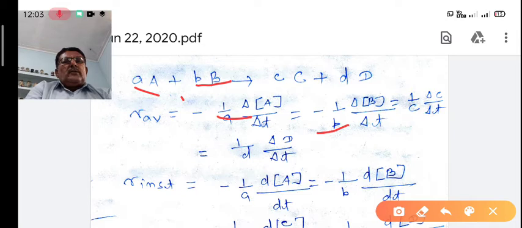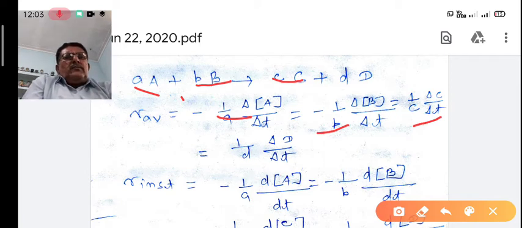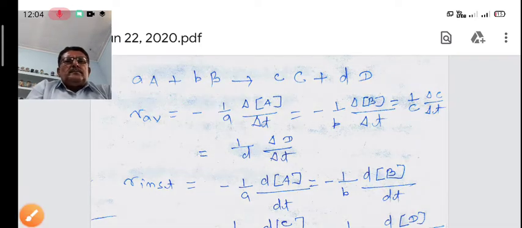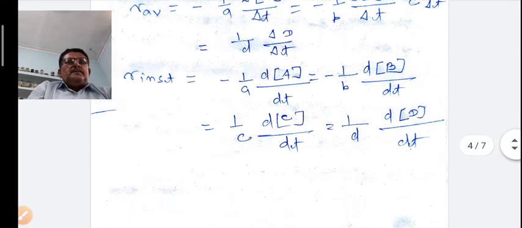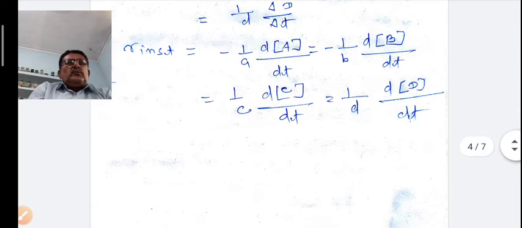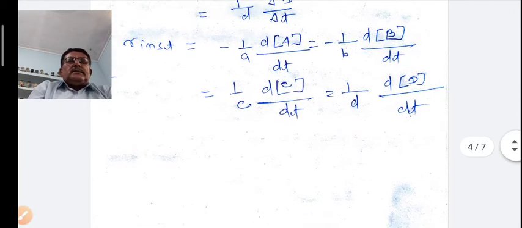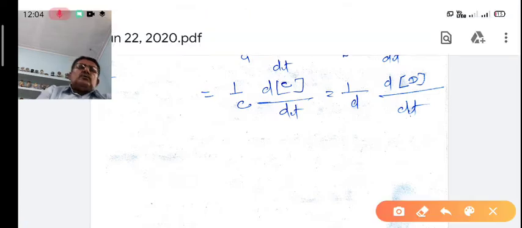Here the concentration of C and D is positive, meaning that the concentration of C and D is increasing. Similarly, the reaction is also written: concentration of A and B is decreasing and concentration of C and D is increasing. Same thing. The negative sign is used for the decreasing of concentration and the positive sign for the increasing of concentration with respect to time.